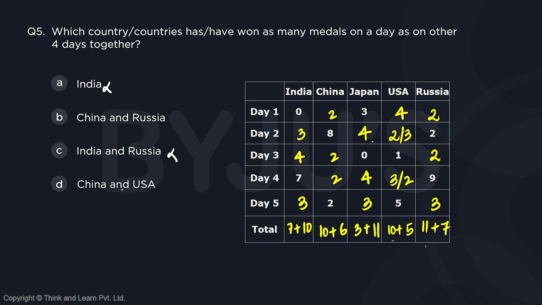Now between B and D, China is definitely there, where it says 8 and the sum of the medals on the other 4 days is also 8. Now we need to check between Russia and USA. For USA, we don't see a large number. At Russia, we see 9, which is going to be the sum of the other 4 days, 6 plus 3, 9. So it's going to be China and Russia. So option B is the answer.